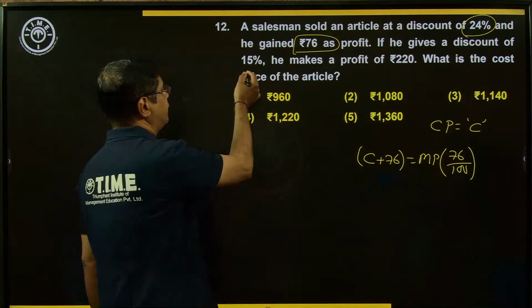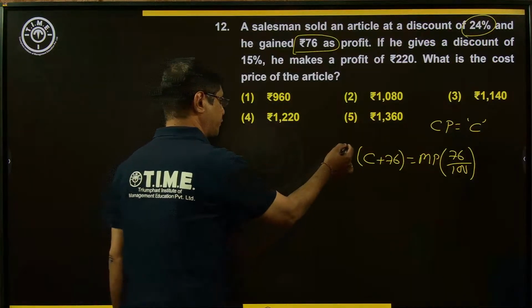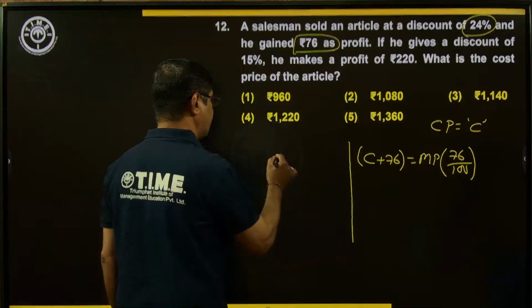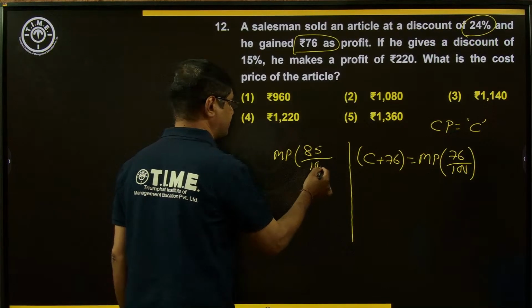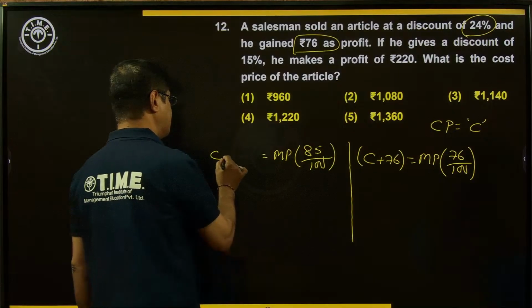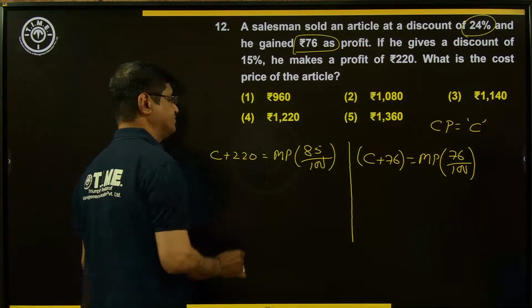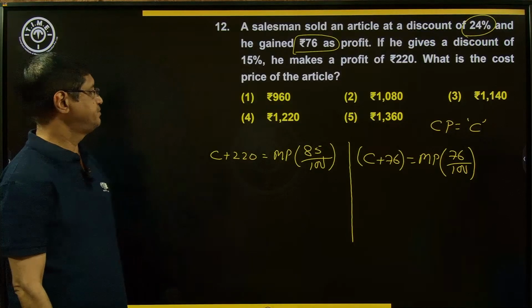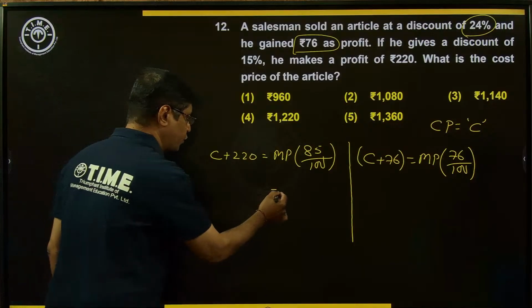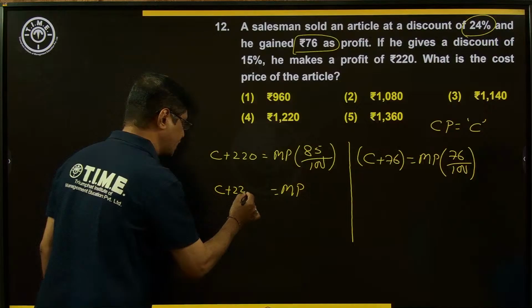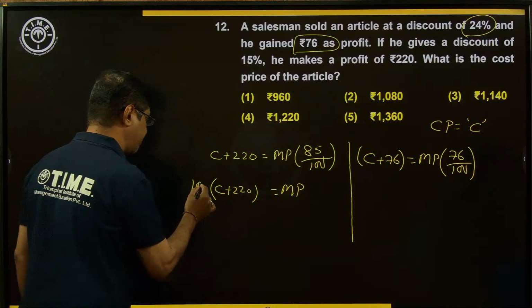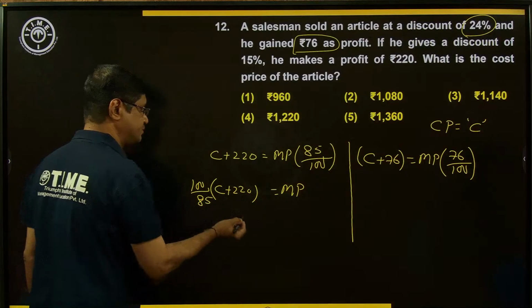Now the second condition: 15% offered as a discount. So 15% discount offered means 85% of MP, which is equal to making a profit of rupees 220. So C plus 220. If you observe carefully, MP, market price, is equal to (C plus 220) into 100 by 85.